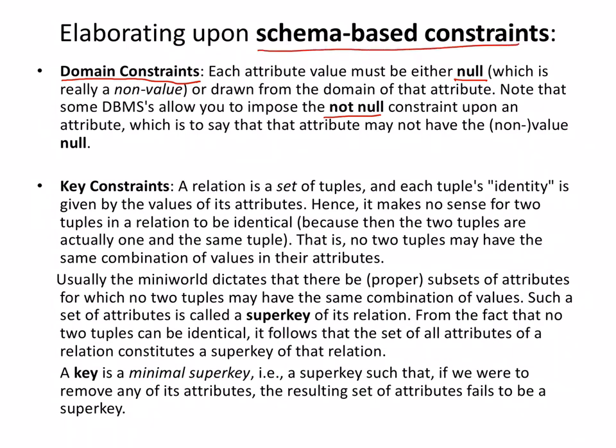The next one is key constraint. Key constraint is where you define a certain attribute as primary key.